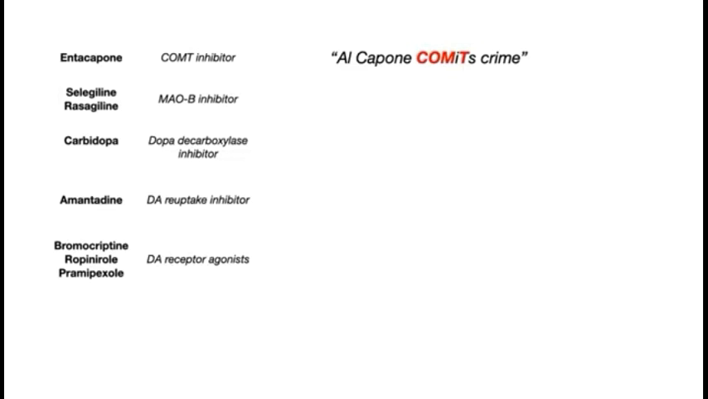Next are the centrally acting anticholinergics: trihexyphenidyl, procyclidine, and biperiden. Next we will see the antihistaminics, which include orphenadrine and promethazine. Next we will see levodopa. Levodopa is the precursor and prodrug of dopamine.